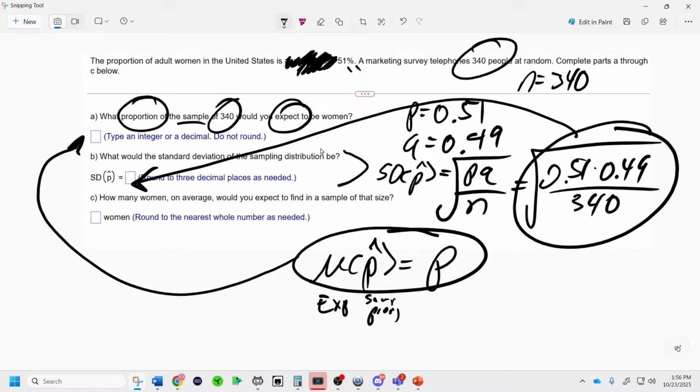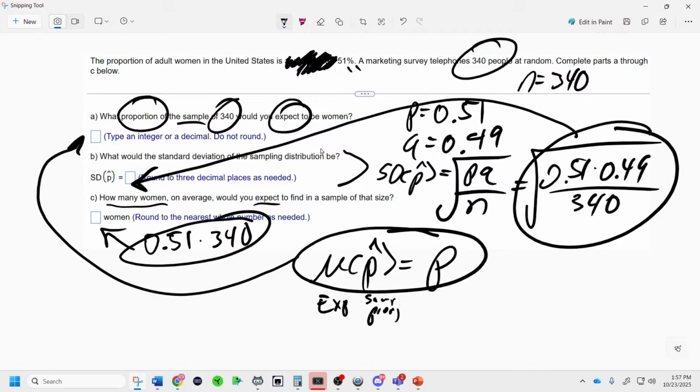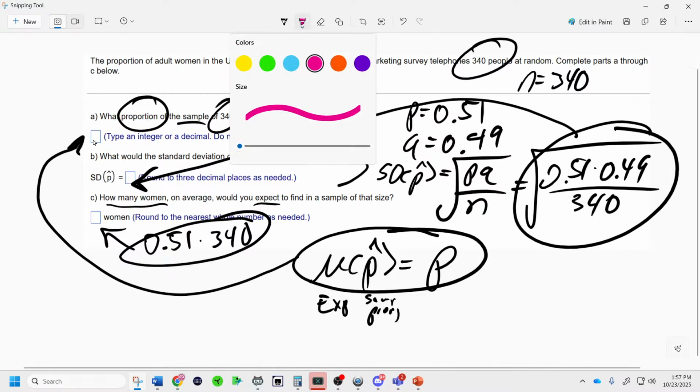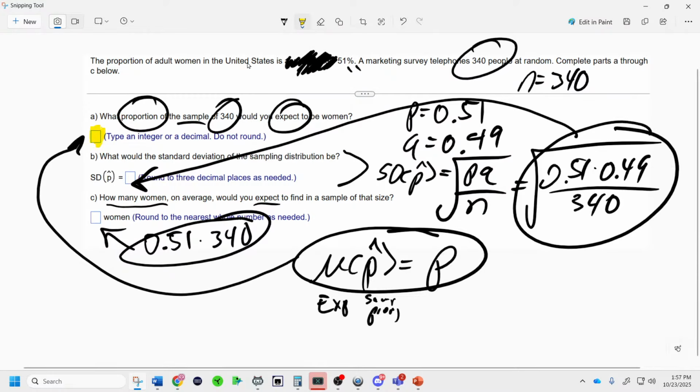standard deviation. This says, how many women would you expect? We'd expect 51% of the 340. That's how many we would expect. And the first, does anyone know the first answer? What goes in this box right here? Seeing if people get what's written right here. What's the answer to that one right there? I basically have it solved out because I wrote mu p hat equals P. That's the answer theoretically.